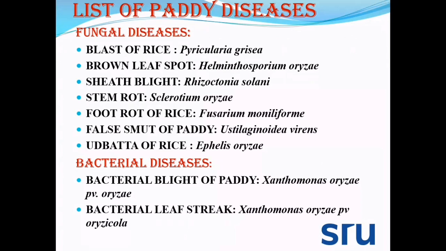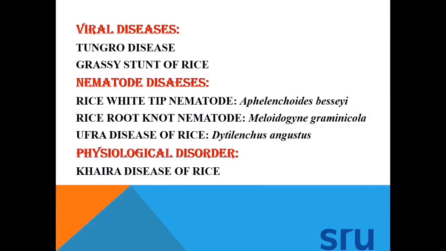Coming to bacterial diseases, bacterial blight of paddy caused by Xanthomonas oryzae pv. oryzae, and bacterial leaf streak caused by Xanthomonas oryzae pv. oryzicola. Coming to viral diseases, rice tungro disease and grassy stunt of rice. Coming to important nematode diseases, rice white tip nematode caused by Aphelenchoides besseyi, rice root knot nematode Meloidogyne graminicola, and Ufra disease of rice, Ditylenchus angustus. And an important physiological disorder is Khaira disease of rice.